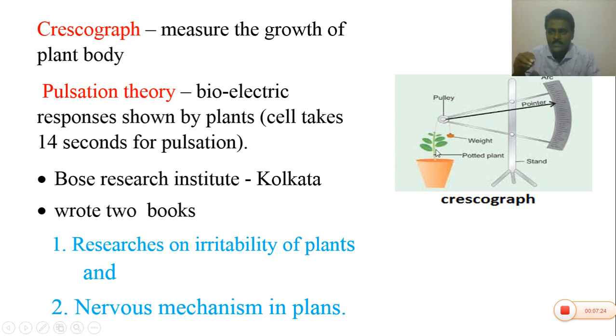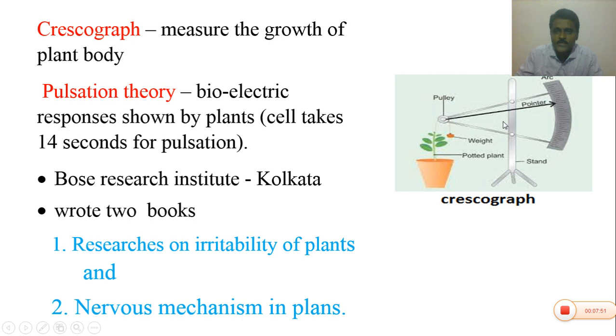Generally the growth of the plant body is invisible, we cannot see it. But we can estimate and calculate the minute growth of the plant body every day with the help of the crescograph. This is the crescograph. It has an arc, a pointer needle, a pulley, a weight and a thread.